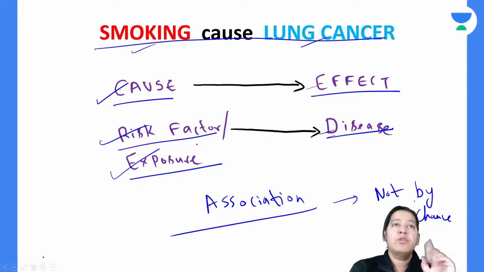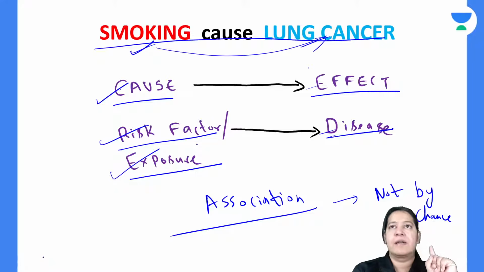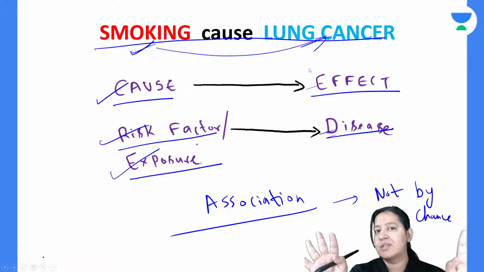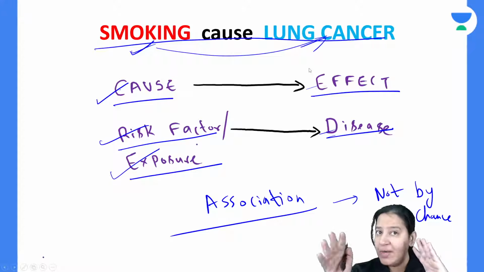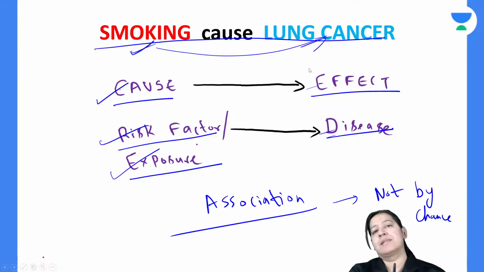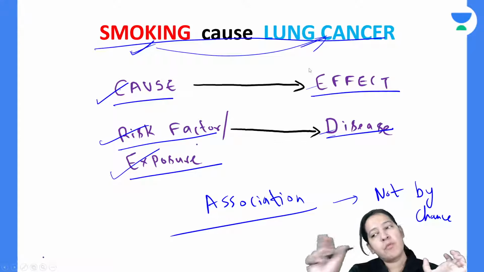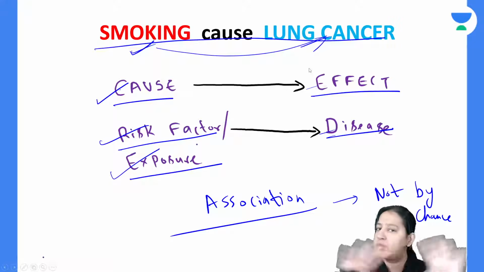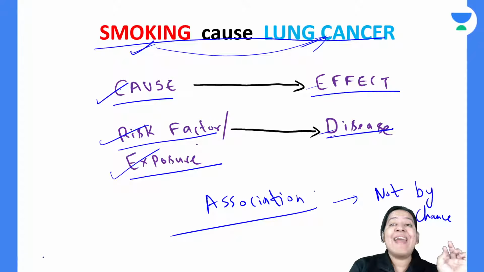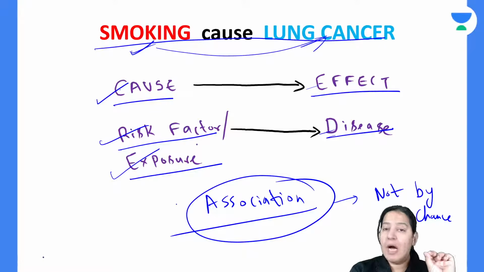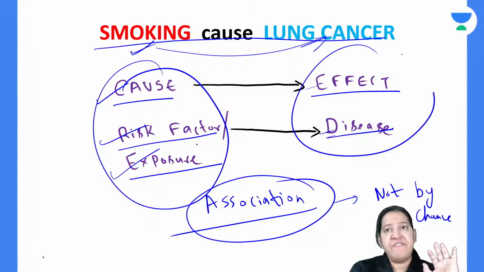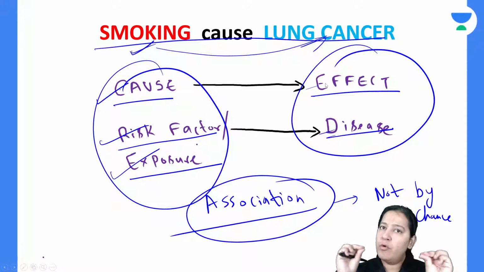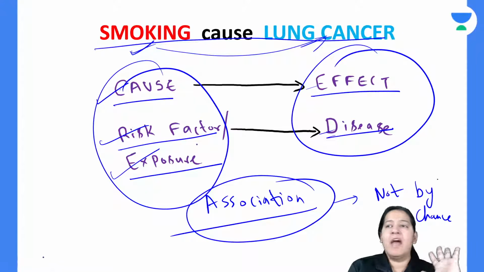Whenever there is smoking, it will lead to lung cancer. The two things in the hypothesis, the cause and the effect, are not together by chance. So you have to prove that there is actually an association between smoking and lung cancer. The person who smokes more has more probability of having lung cancer as compared to a person who is not smoking. So you have to prove the association between the cause and the effect statistically by case control and cohort study. Case control and cohort study will prove the association between the two. So the meaning of association is that they are not together by chance.